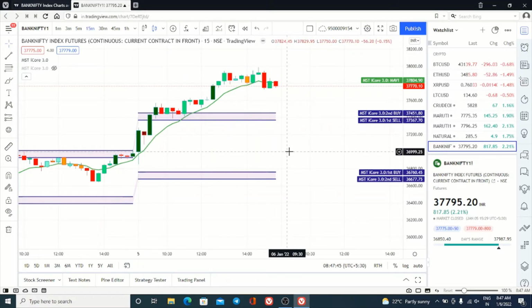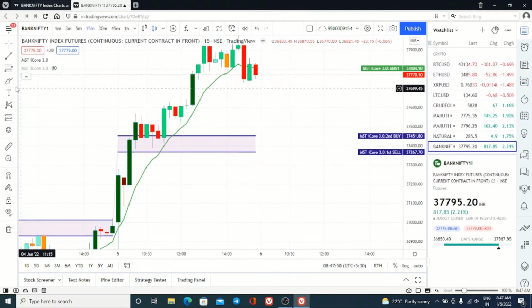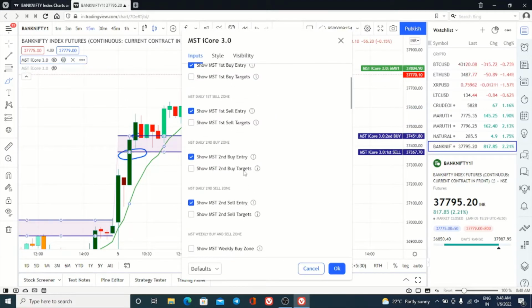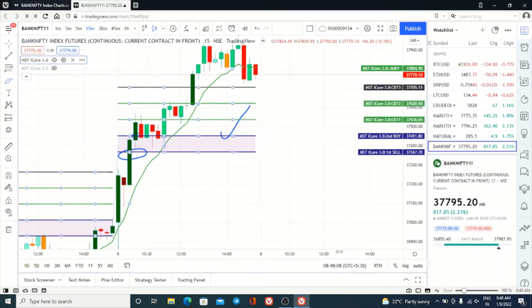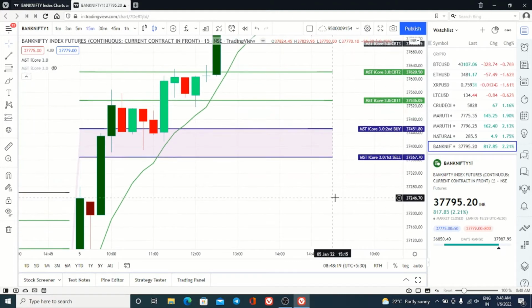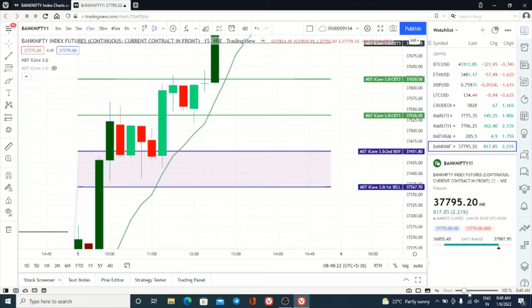Despite all this exclusion, suppose you have not followed anything and you have taken the first sell entry at this point. Immediately your SL hits. So what you will be doing? Immediately you will take a double lot here and enable the second buy targets. See what happened? I will zoom and show you. The SL is not hit. Though I have kept a small, tiny SL, you can see the SL is not at all hit.